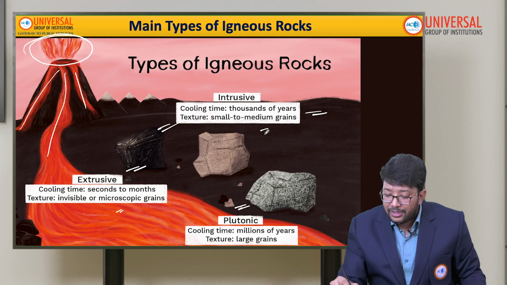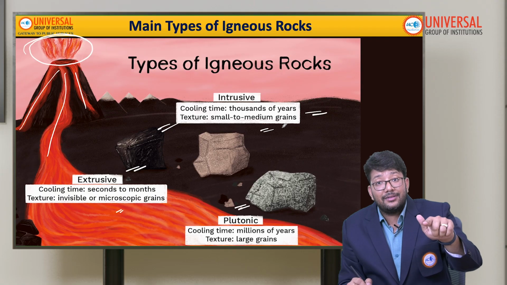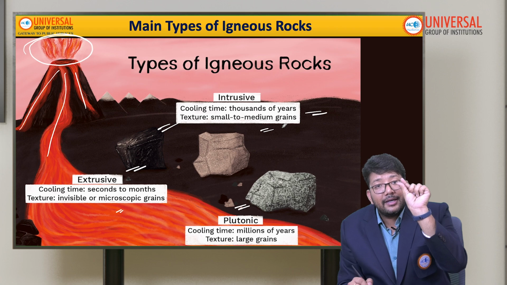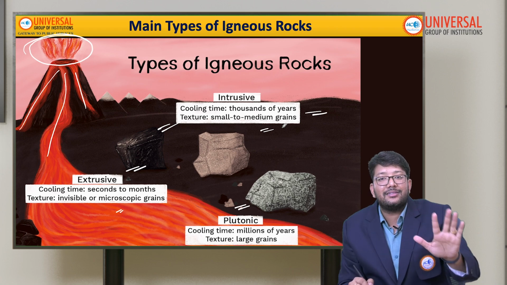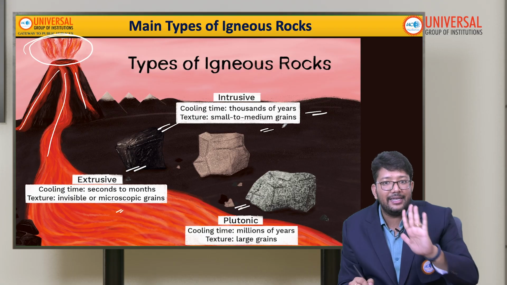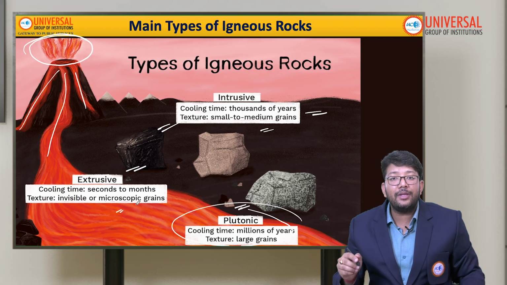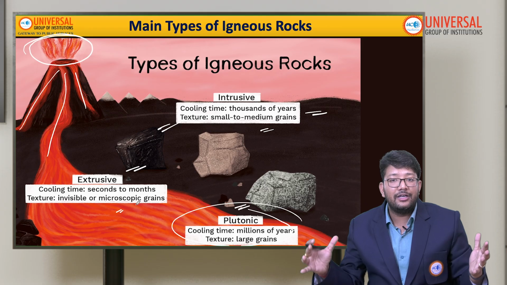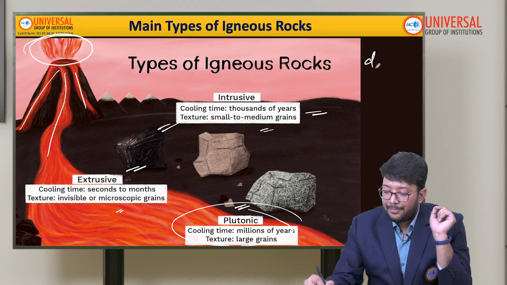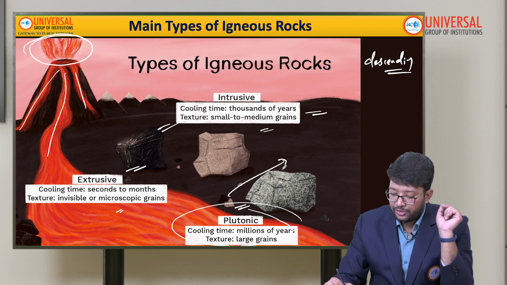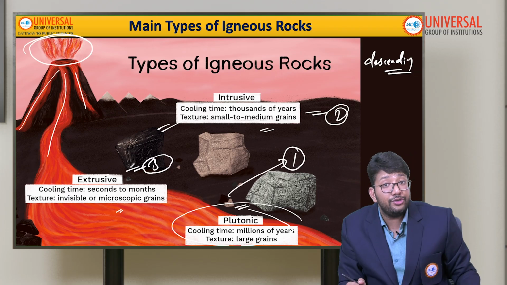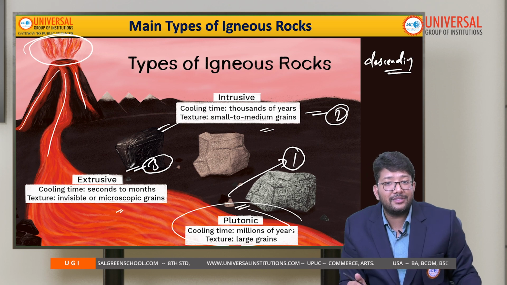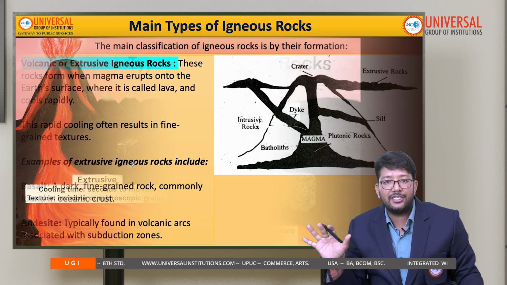Now, if we talk about intrusive, the texture of the intrusive rocks will be bigger. You will be able to see the crystals with the naked eye easily. And plutonic will have the largest grains. In the examination, a question can be asked regarding the descending order of grain size. The first would be plutonic, the largest, second would be intrusive, and third would be extrusive. This is how you should prepare for the UPSC and KPSC prelims examinations. Reading between the lines has to be done.